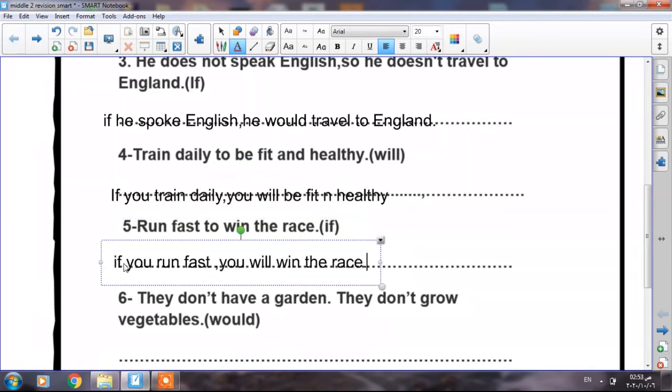Okay, middle two, here is the answer. If you run fast, you will win the race. Can I replace will by another modal verb? Yes, we can say if you run fast, you can win the race.